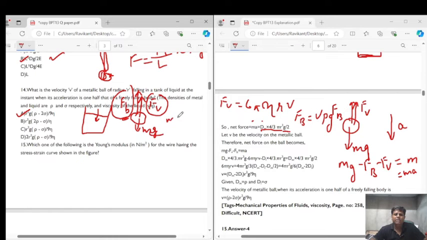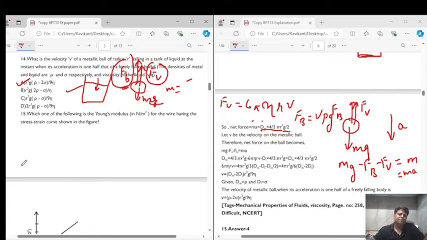So mass is written in terms of density. Fb and fv are given the values and then finally calculated. We get v as option A. So the correct answer for question number 14 is option A. Now let's come to question number 15.